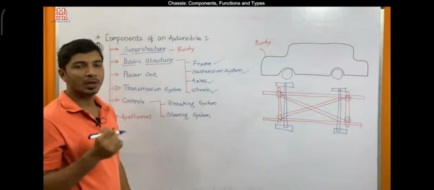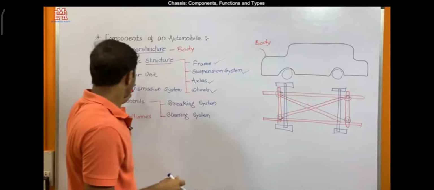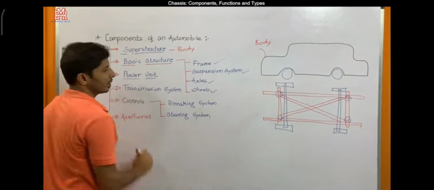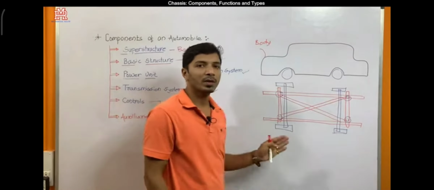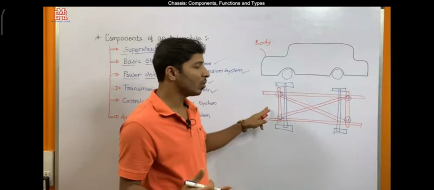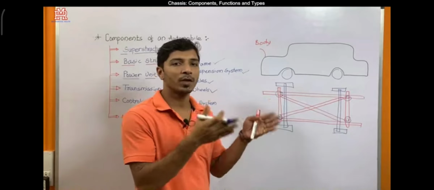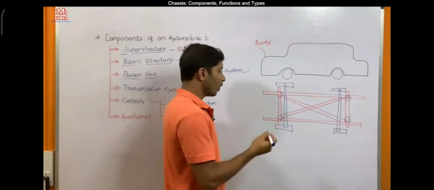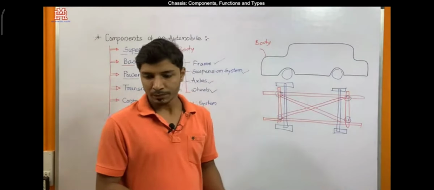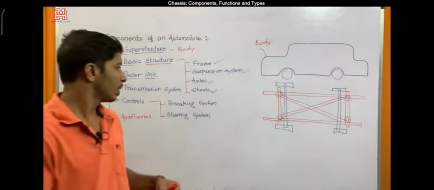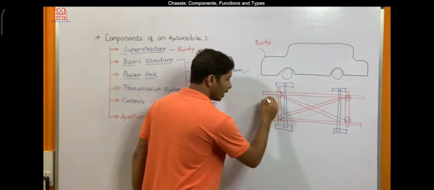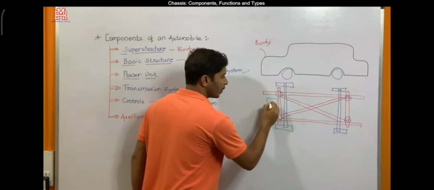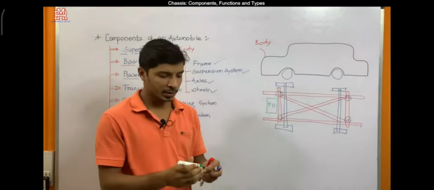Now the most important component, which can be called the power unit, is the engine of that vehicle. Along with the different layout types, the engine location will vary. We may mount the engine at the front position, maybe in the middle position, or maybe at the rear position. For example, if I am considering the engine here, it is mounted on the front side. This is the power unit, which is nothing but the engine itself.